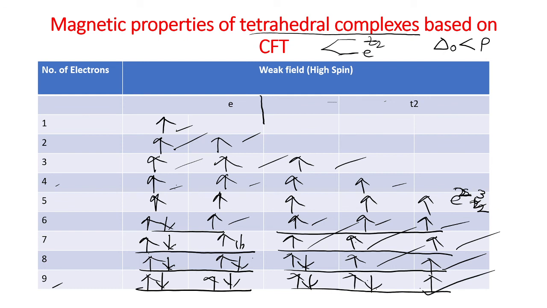So by using this CFT, we first write the electronic configuration in terms of eg and t2g, and in a tetrahedral complex e and t2 form, and from this we calculate the number of unpaired electrons. So this is the magnetic properties of tetrahedral and octahedral complexes. Okay, thank you.